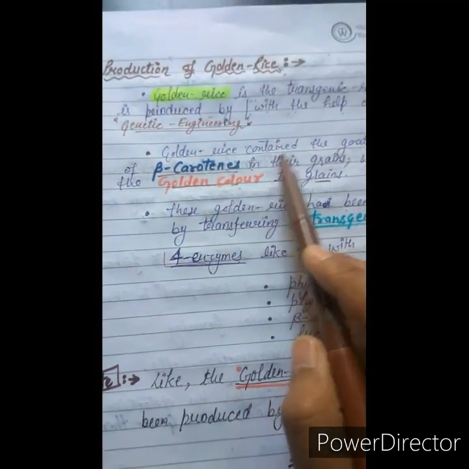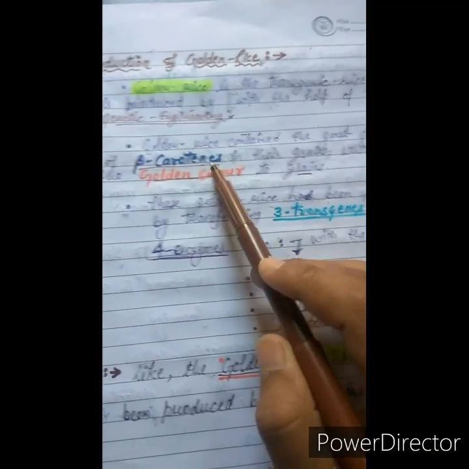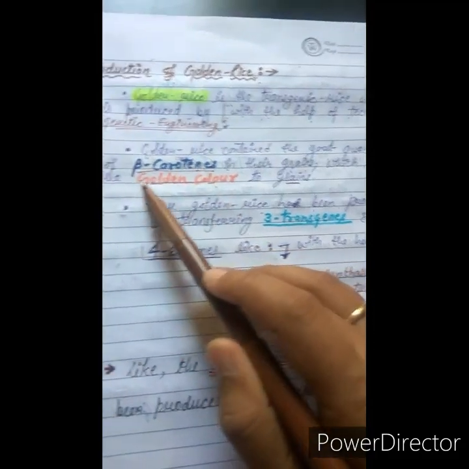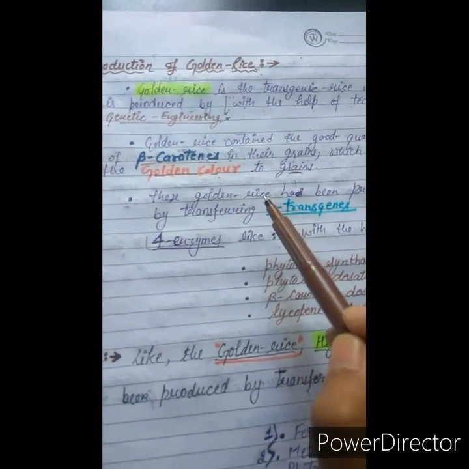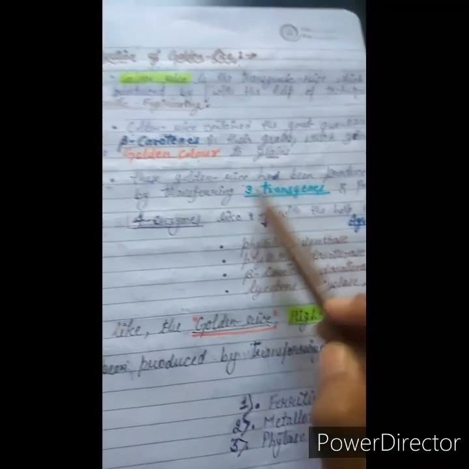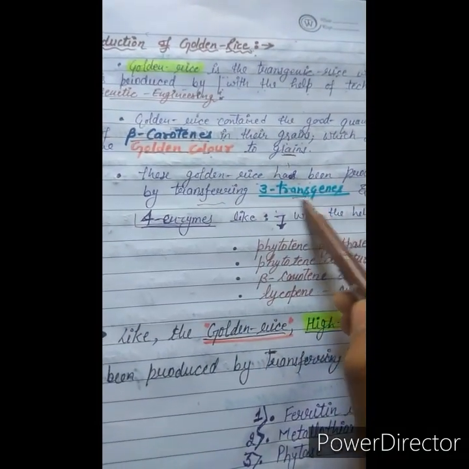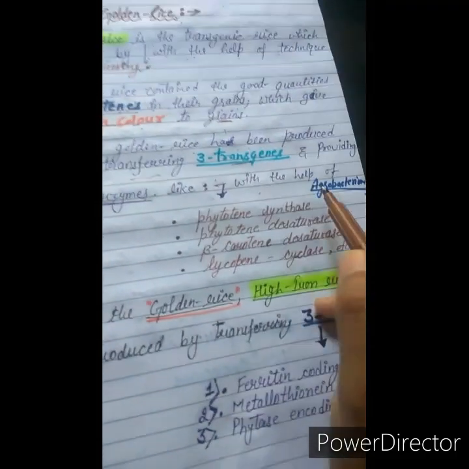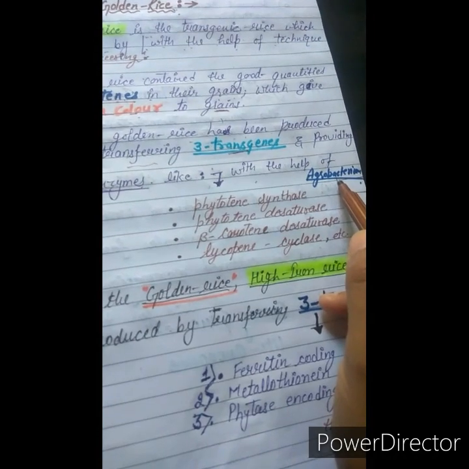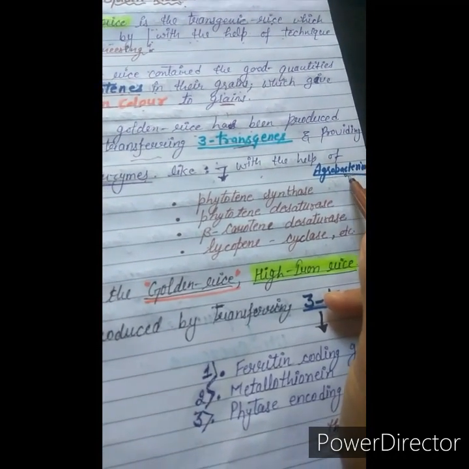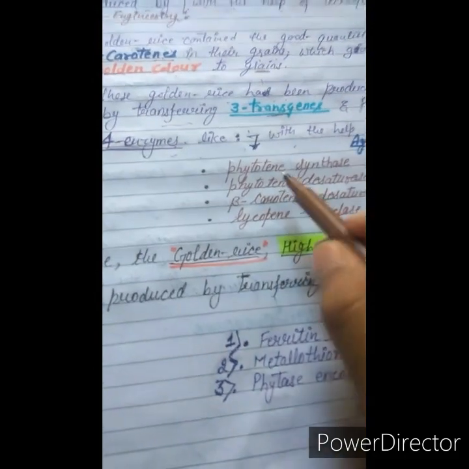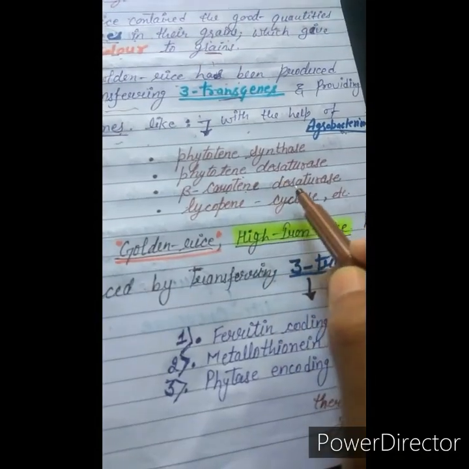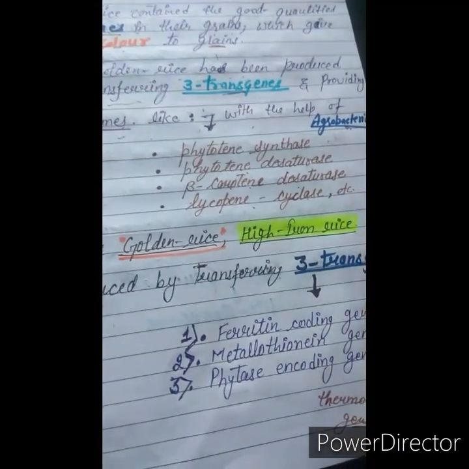The golden rice contains a good quantity of beta carotene in its grains, and the presence of the beta carotene gives the golden color to the rice grains. So this golden rice has been produced by transferring three transgenes and providing four enzymes with the help of Agrobacterium. Agrobacterium is also a gram-negative soil parasite bacteria. And these four producing enzymes are phytoene synthase, phytoene desaturase, beta carotene desaturase, and lycopene cyclase, etc.